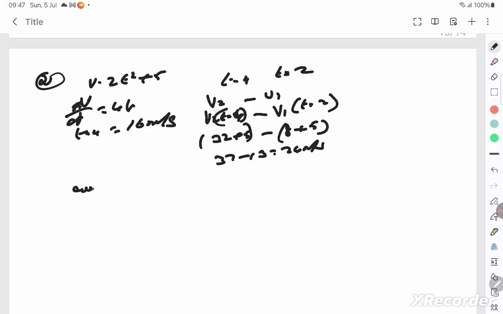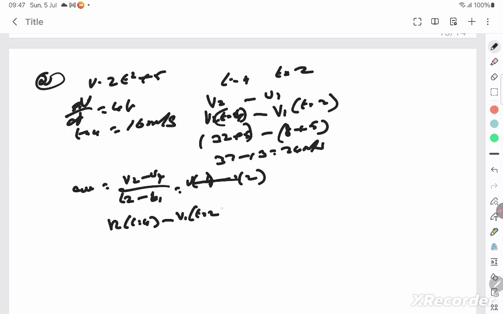Then they are asking for average acceleration, which is v2 minus v1 by t2 minus t1, between time 4 seconds and 2 seconds. Let me read the second part of the question. The average acceleration during the same time interval: v2 at a time of 4 seconds minus v1 at a time of 2 seconds, by 4 minus 2.